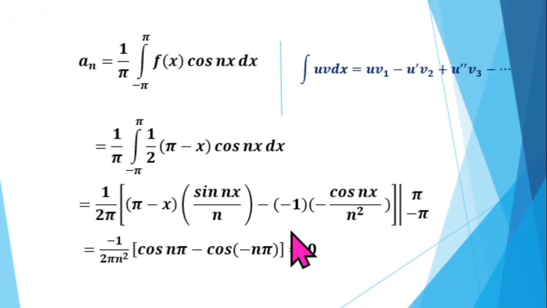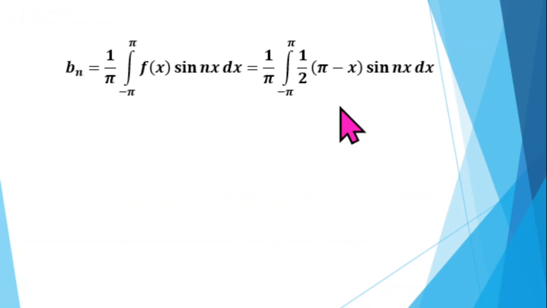Simplifying, minus plus into minus, so we have minus 1 by 2 pi n square, and apply the limits for cos nx. Put x equal to pi, you get cos n pi, minus, put x equal to minus pi, cos minus n pi. But cos minus n pi is the same as cos n pi. So we get cos n pi minus cos n pi, which is 0. So an is equal to 0.